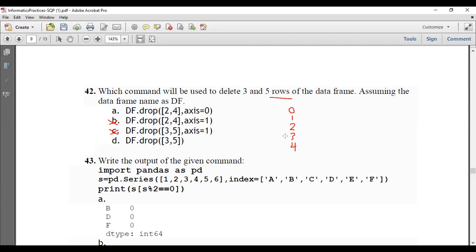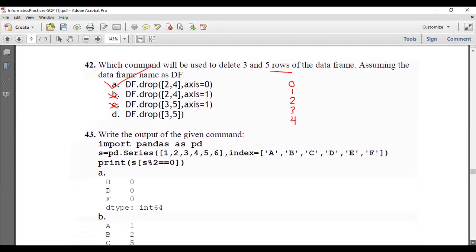Again, fifth row means this is the fourth row and this is the fifth row. So what are the indexes corresponding to that third and fifth row? 2 and 4. So option A is the correct answer. df.drop(2, 4). Even if axis equal to 0 is not given, it is okay. By default, it deletes axis 0 wise, or row wise.